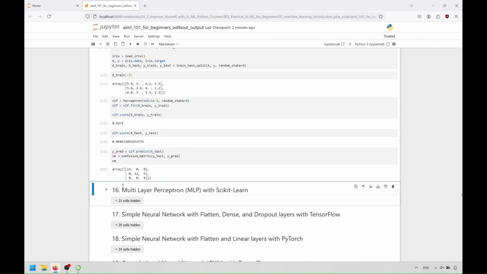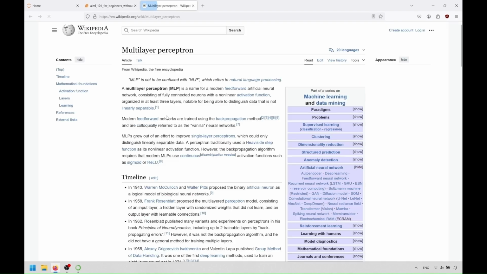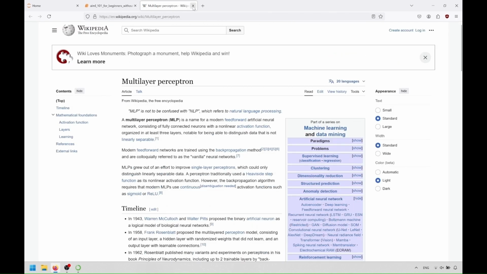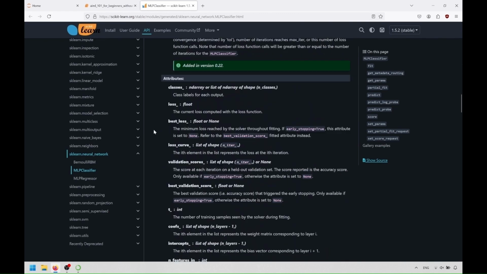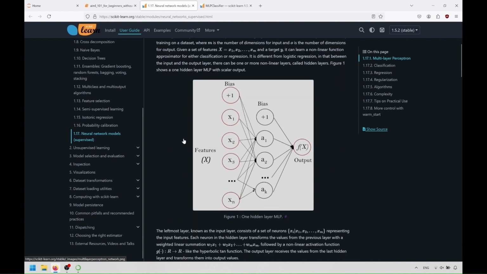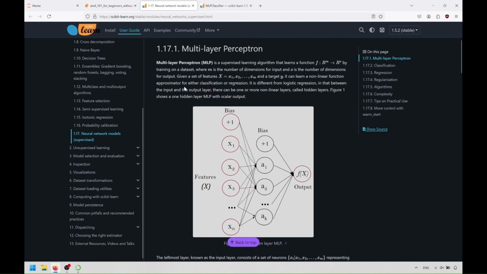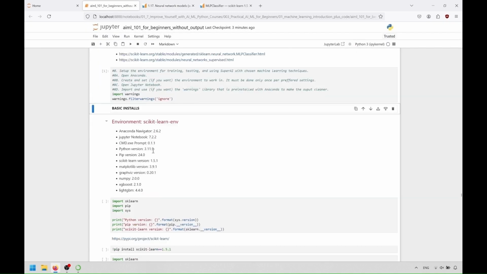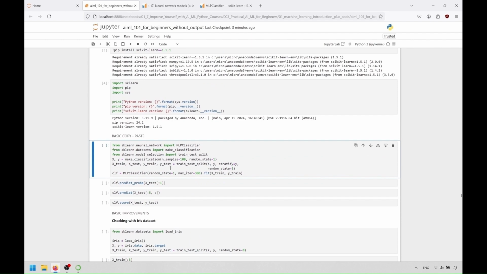Not great. Okay, so now we start moving to more advanced of the basic algorithms, a multi-layer perceptron. MLP is a type of artificial neural network with an input layer, one or more hidden layers and an output layer, where each node is connected to every node in the next layer. MLPs use nonlinear activation functions to model complex relationships, making them suitable for classification and regression tasks. They are trained using backpropagation to adjust weights based on errors between predicted and actual outputs, forming the foundation of deep learning models.